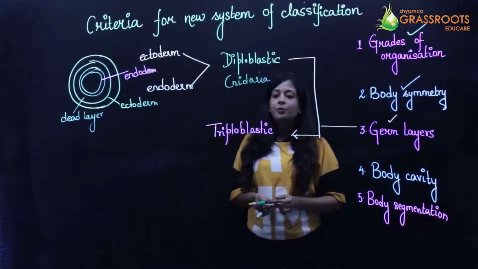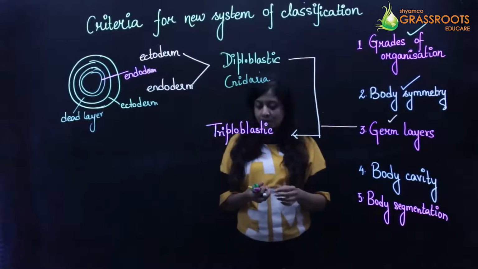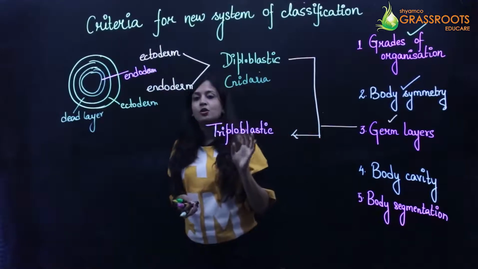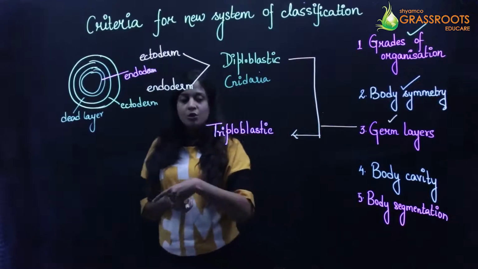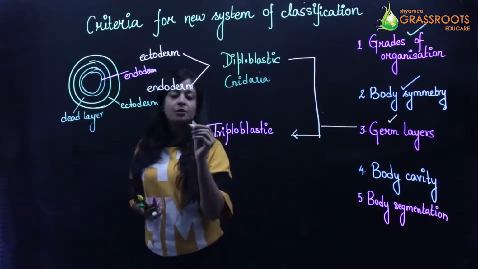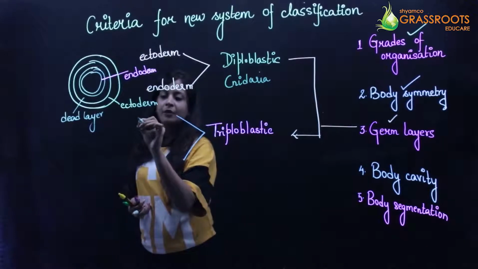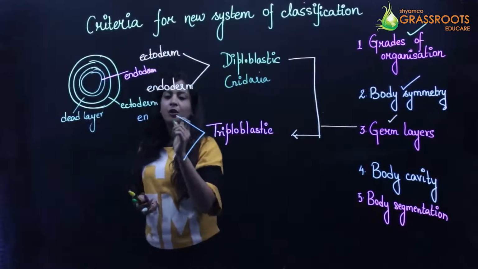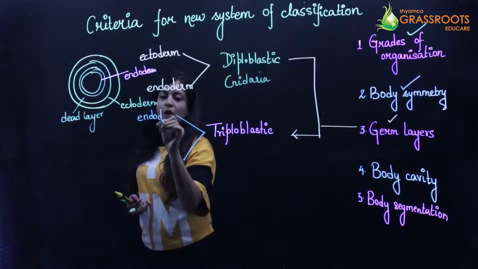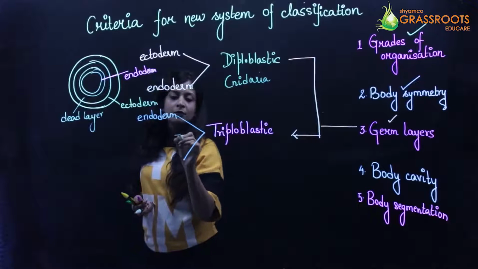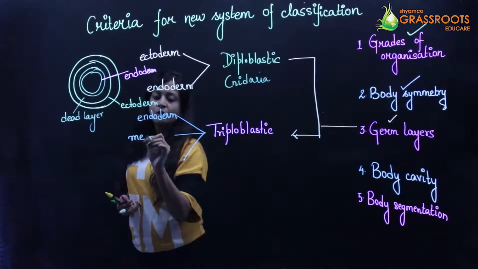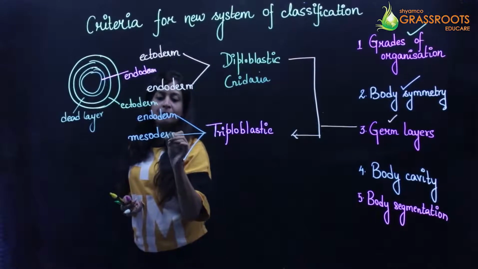Now when I'm talking about the triploblastic animals, the triploblastic animal consists of a total of 3 germ layers. So what are these 3 germ layers? Apart from the ectoderm and the endoderm, they also have a third layer which is known as the mesoderm.